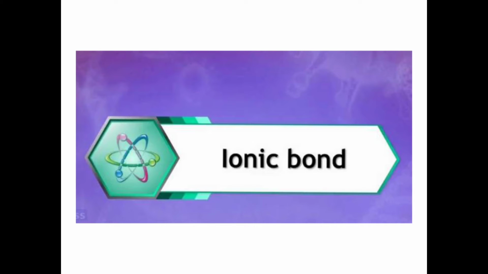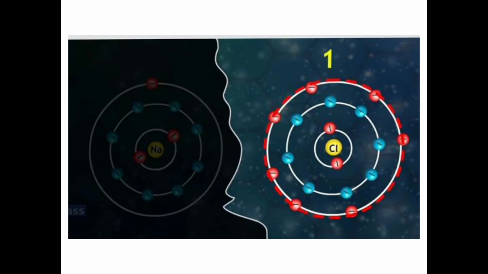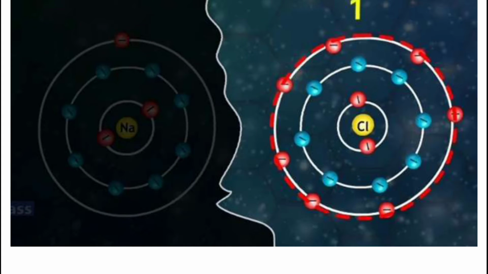So how it is done, let us understand through the concept of the ionic bond. To understand ionic bond, I will take the example of sodium chloride. Let us understand the sodium and the chlorine atom first. Now here children, in front of your screen, there are two atoms. On the black part here you have sodium and here you have chlorine, correct?